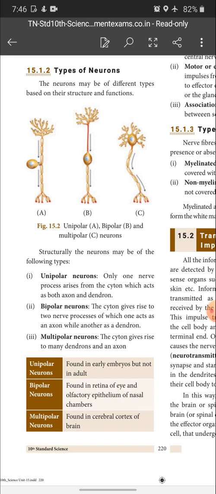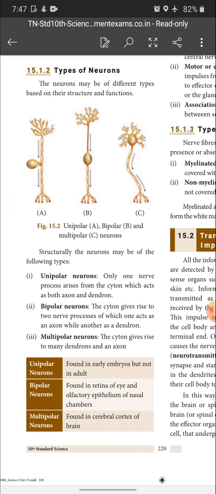Another one is bipolar. It has two nerve processes, of which one acts as an axon and the other acts as a dendron. The third one is multipolar. The cyton has many branches; the short branches are called dendrons and the one long branch is called the axon.